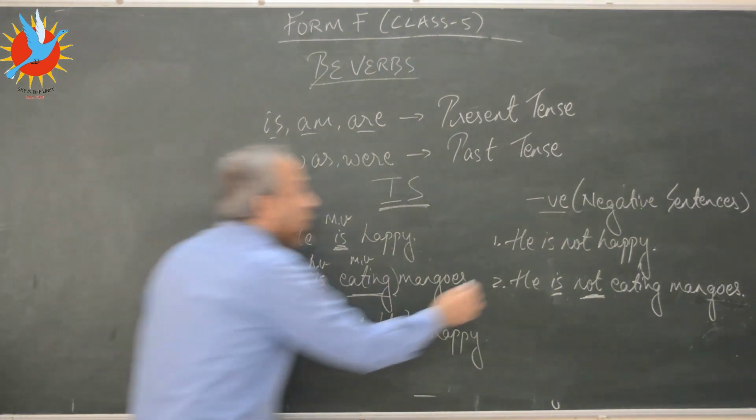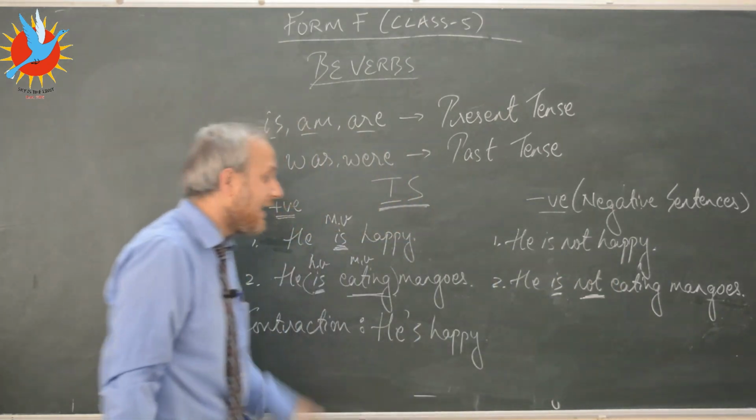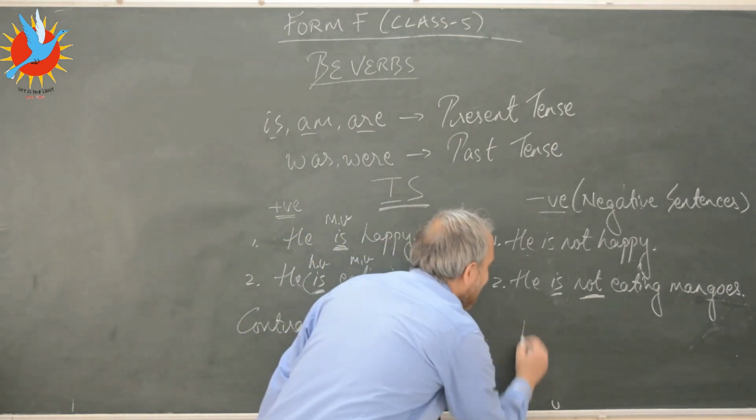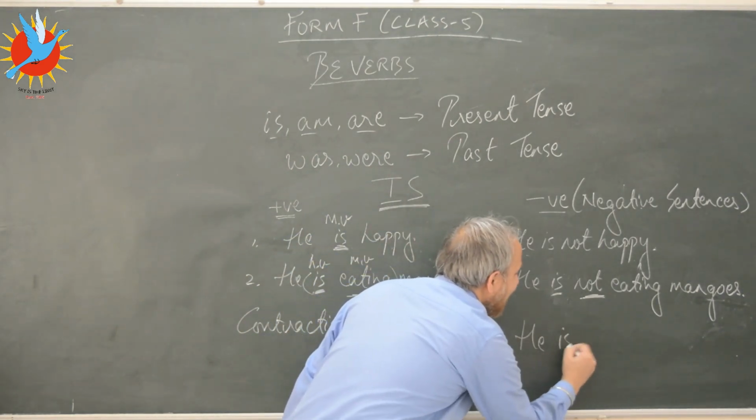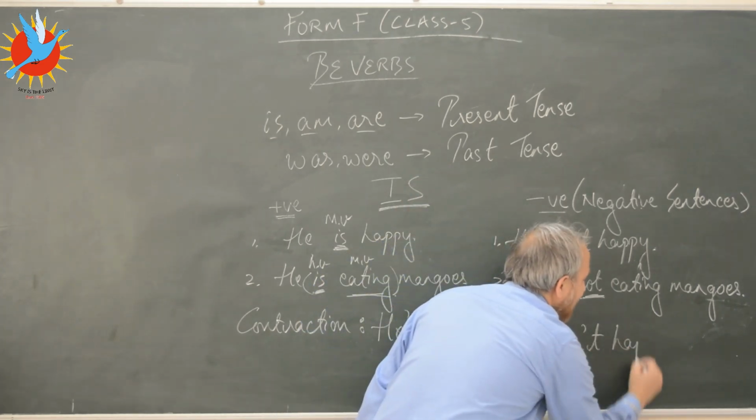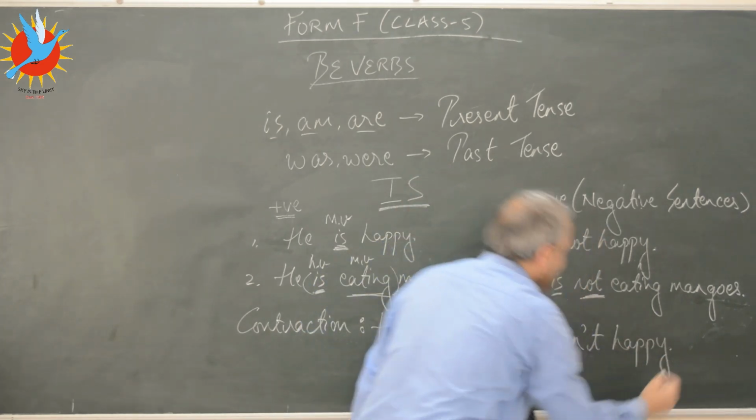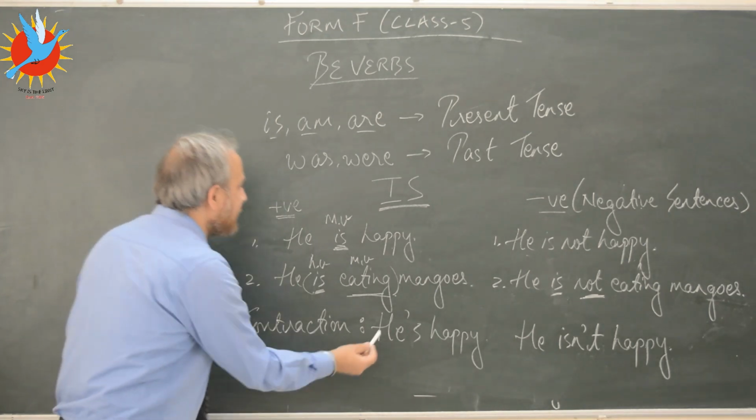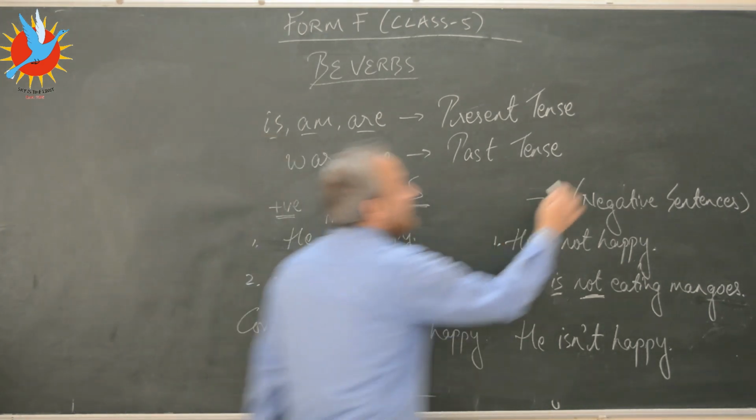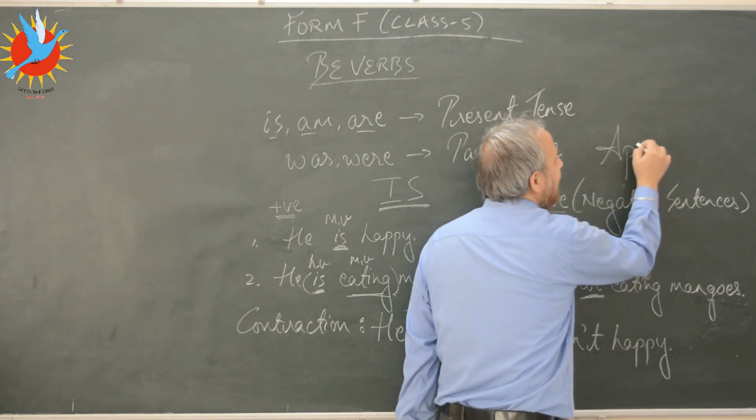Can I contract this sentence, he is not happy? Yes, I can contract this sentence as well. I can write it this way: he isn't happy. Now if you look at this apostrophe I've used, remember kids, apostrophe spelling again. You've got to be good spellers, remember that.